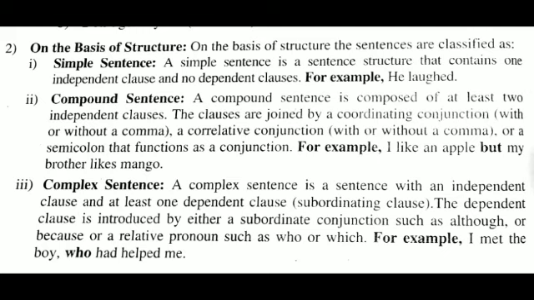Number 3, complex sentence. A complex sentence is a sentence with an independent clause and at least one dependent clause, meaning subordinating clause. The dependent clause is introduced by either a subordinate conjunction such as although or because, or a relative pronoun such as who or which. For example, I met the boy who had helped me.